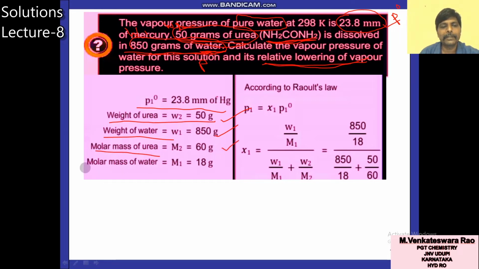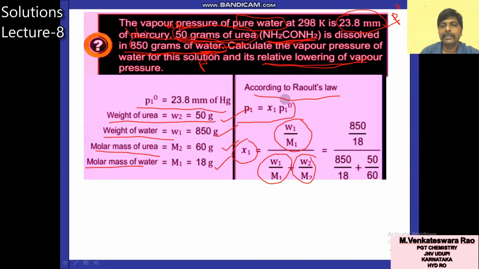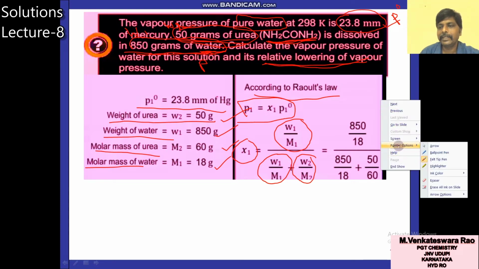You know molar mass of water M1, 18. So you know W1, W2, M1, M2. You can calculate W1 by M1, that means number of moles of solvent, and number of moles of solute. So by using this N1, N2, you can calculate X1, mole fraction of solvent. According to Raoult's law, P1 is equal to X1 into P1 naught.